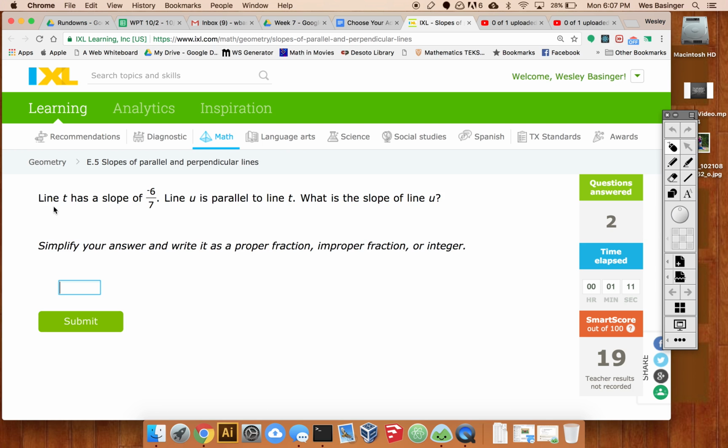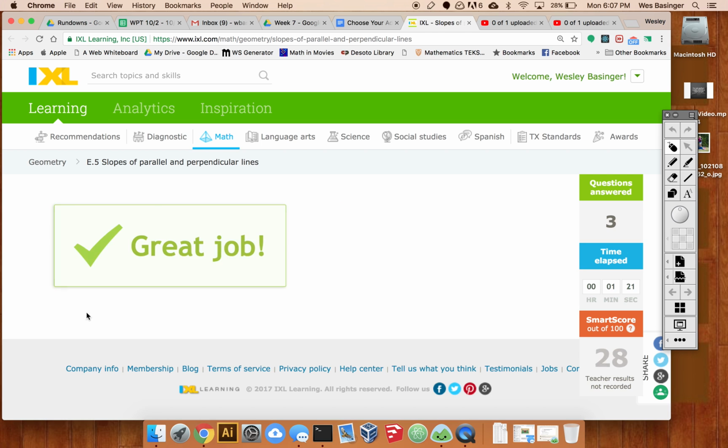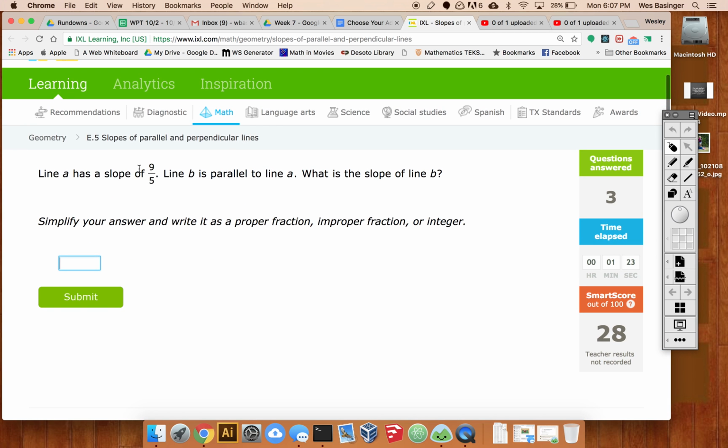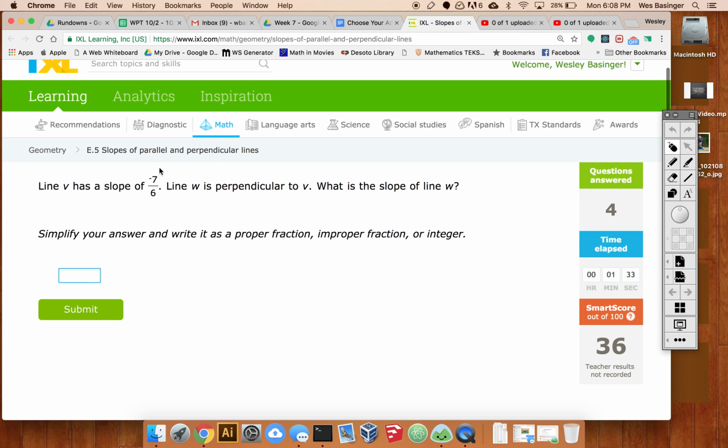Okay? This one, line T has a slope of negative 6/7. Line U is parallel. So if it's parallel, same slope, right? Bam, easy stuff. Okay, this one, parallel. So we do same slope, 9/5. Okay, on this one, we're doing perpendicular. So we are going to take this slope, make it positive, and flip the fraction. So negative 7/6 becomes positive 6/7.